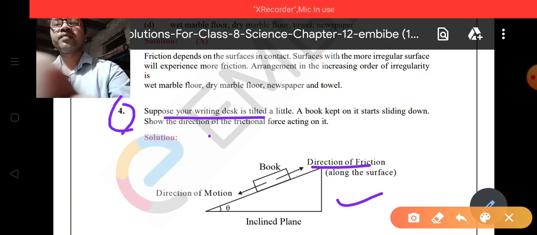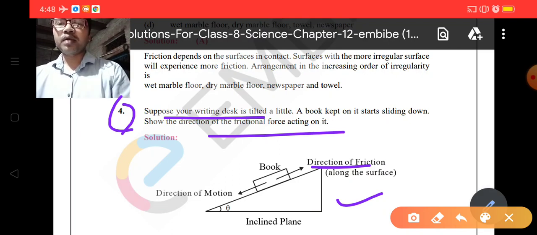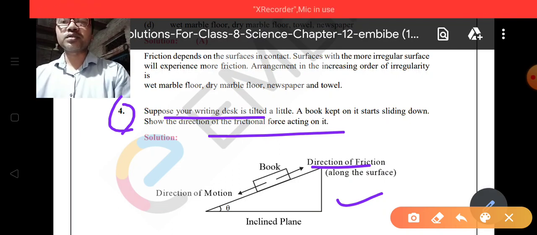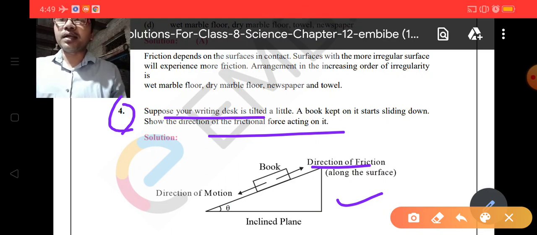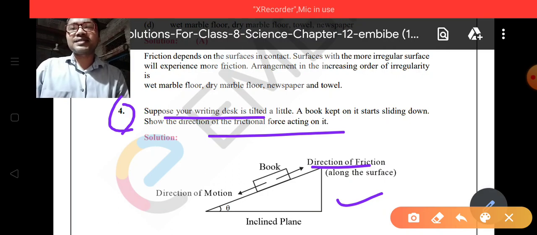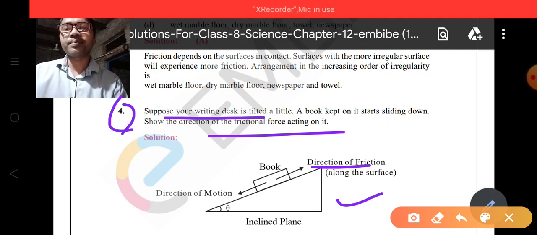So students, we have completed 4 questions here, and I hope you have written down all these questions in your copy, so that this will help you during examination, because you will have notes at that time and you will take less time to revise the questions and concepts related to the chapters.